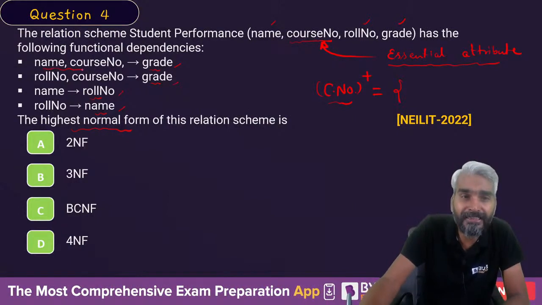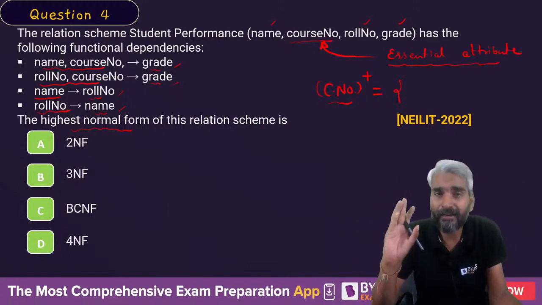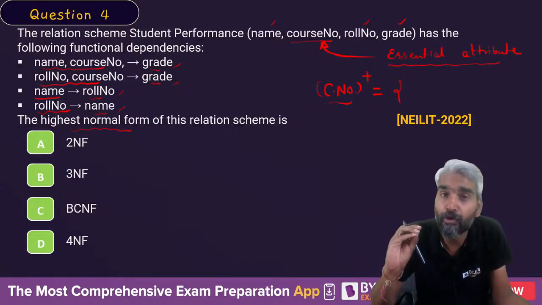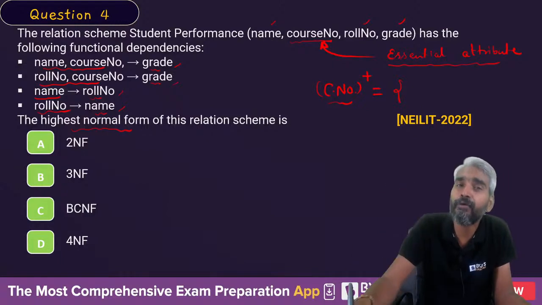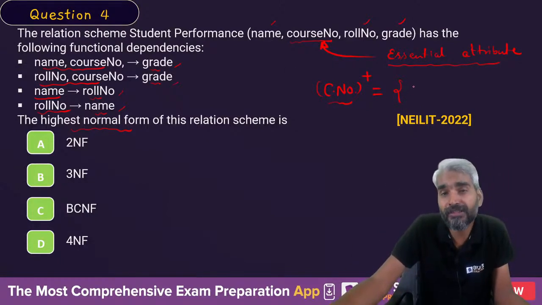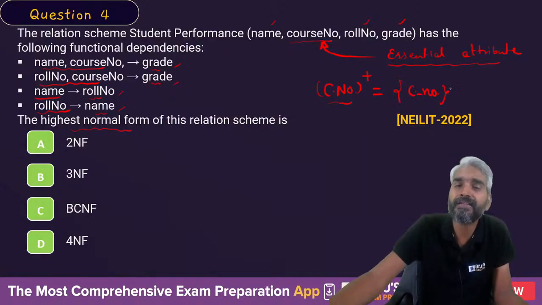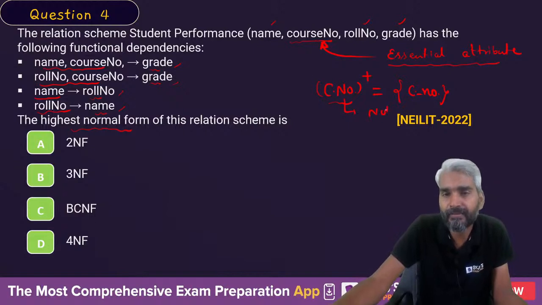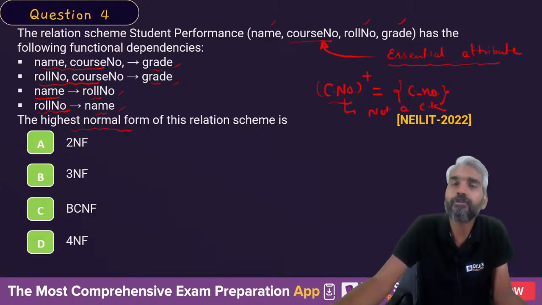Look at the left hand side now. Can course number alone give you the information of any other attribute except itself? No, sir. Course number cannot define any other thing except itself. Therefore, course number is not a candidate key. Clear? It is not a candidate key.